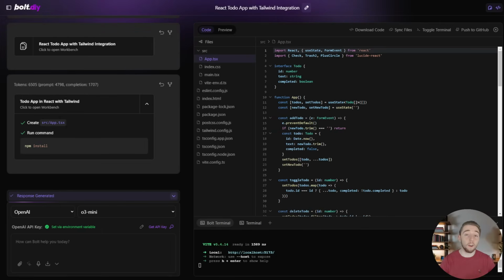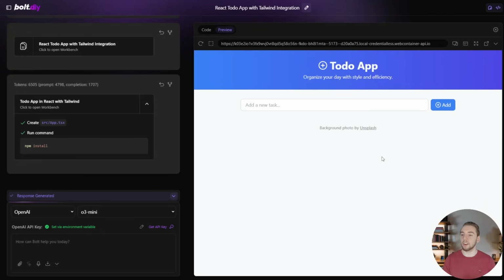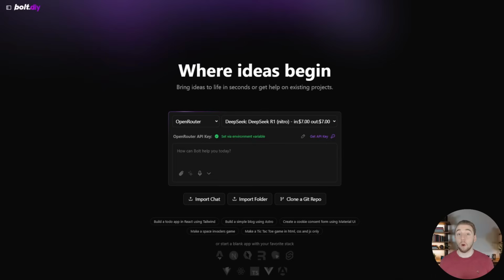10 seconds later, and we already have our app built out by o3-mini. Now there is one thing that it did not do. It ran the install command here, but it did not run the command to actually run the site. And so I had to run that myself here in the Bolt terminal. I just typed in npm run dev, and then we have our preview here. So it looks pretty good overall. I'd say that o3-mini definitely knocked this simple task out of the park. I mean, there's a couple of weird things, like when it says the background photo is by Unsplash, I don't really know why it has that here. I mean, there's not even a background image, but overall the functionality is looking good. I can add a task, mark it off, delete it, and add more. Yep, it's looking great.